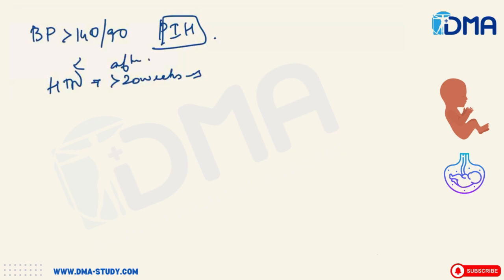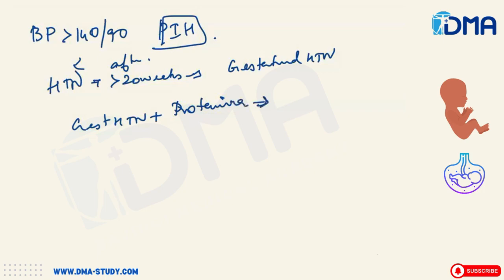After 20 weeks, you call it gestational hypertension. Along with this gestational hypertension, if you have proteinuria, 300 milligrams of albumin per day, then if this proteinuria is present, it becomes preeclampsia.